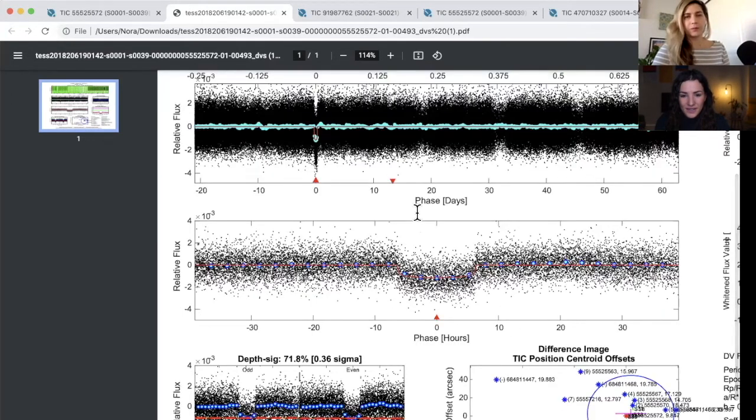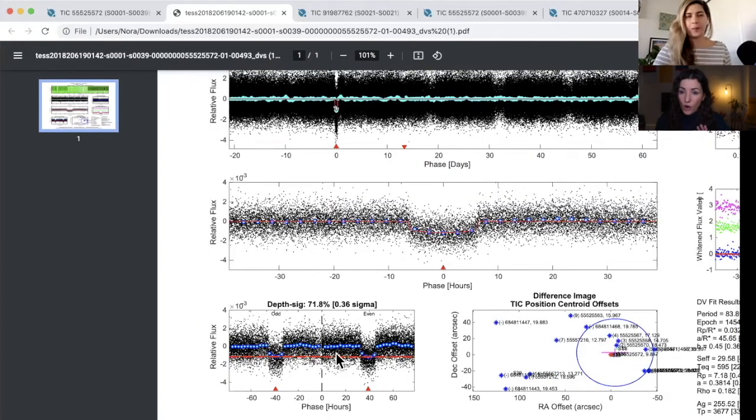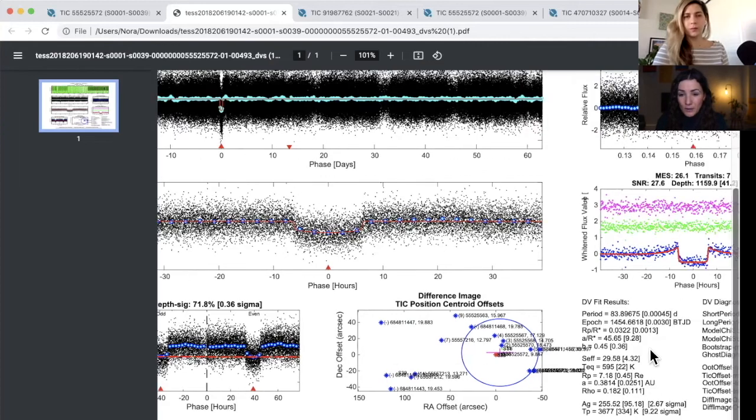Right. All right. Then down here, we have the phase-folded light curve, always very useful to look at. We want to look at this to make sure that the shape is correct, that everything looks good and the way that we want it to look. Again, we have that odd and even transit comparison. Sorry, I should also say all of these are tests that have been run, and these have been used by the pipeline to determine whether the candidate could be real or not. And you can see a summary that we'll get to in just a moment at the bottom here.